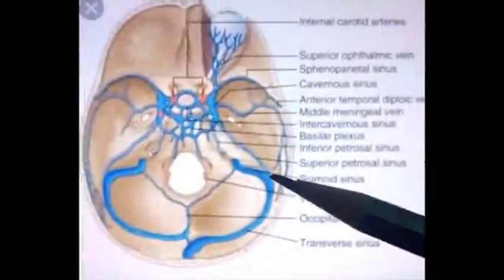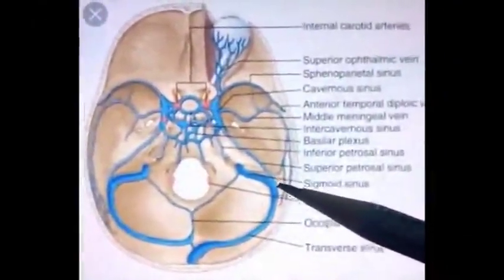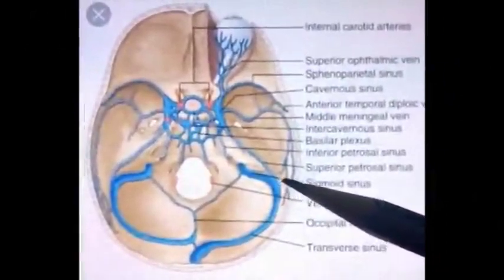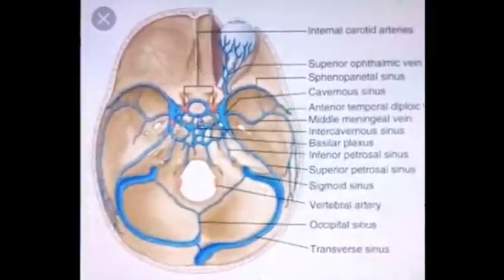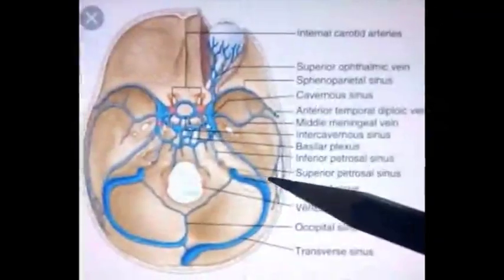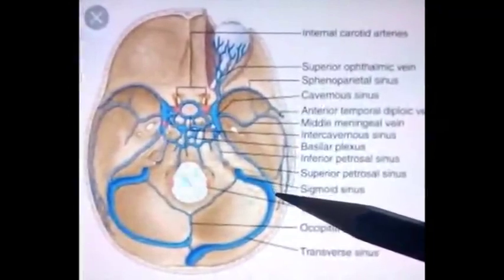When this sinus crosses through this area, this is the area of mastoid process also, it grooves the mastoid part of temporal bone. Within the mastoid bone lies mastoid antrum and the mastoid air cells.